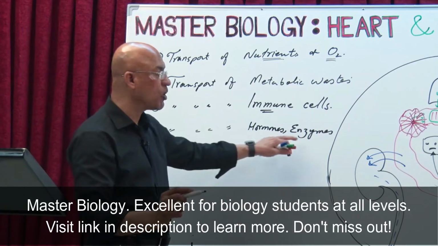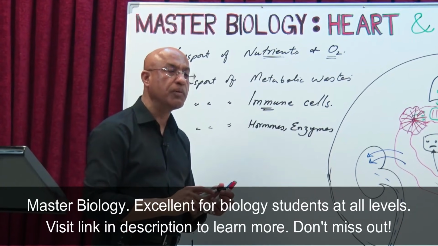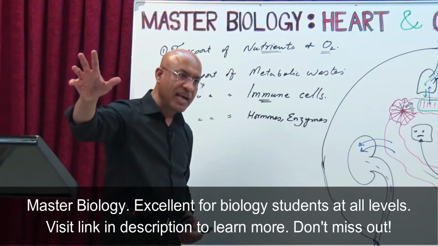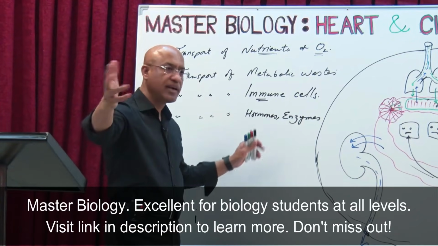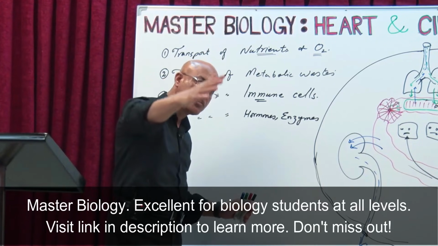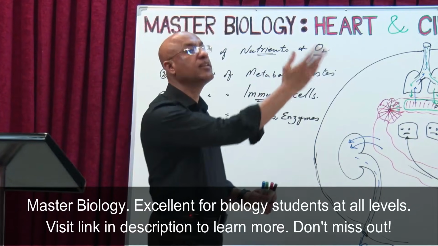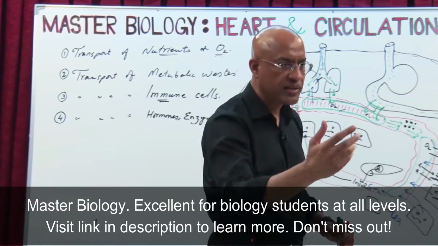Hormones or enzymes are substances which might be produced by one group of cells and released into circulation, and through the circulation they are transported to another group of cells where they act.